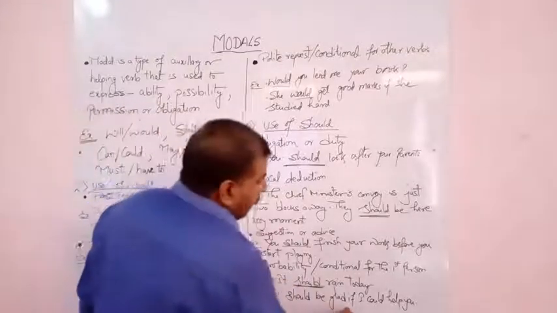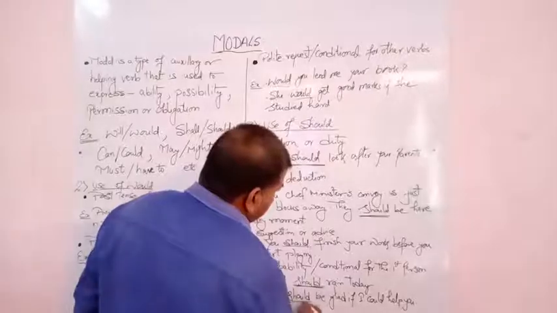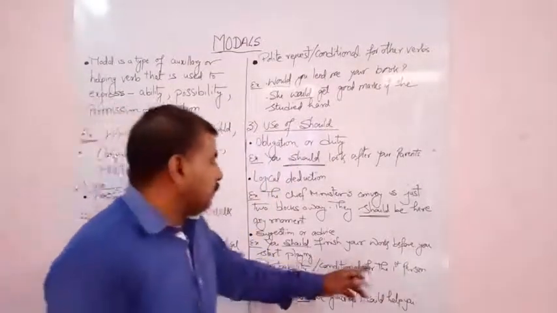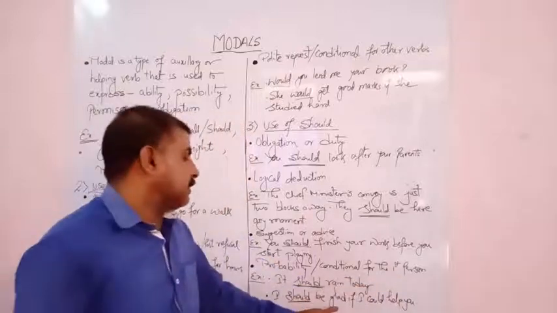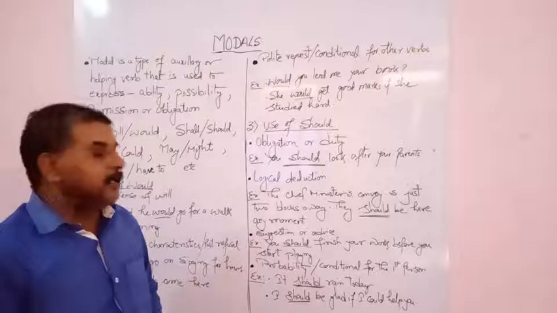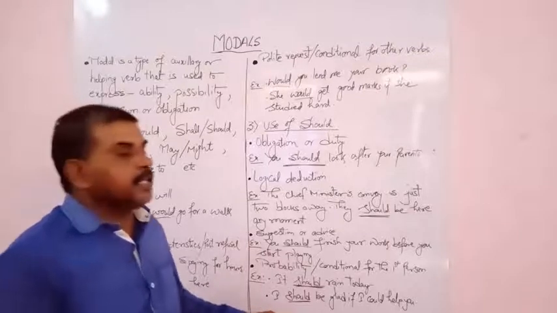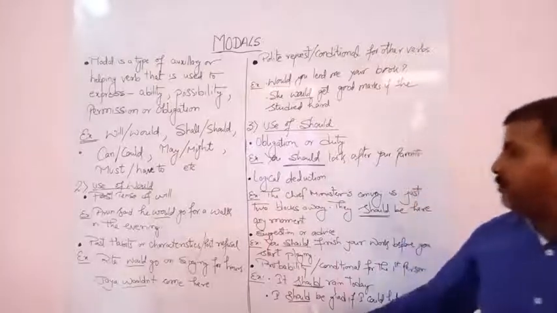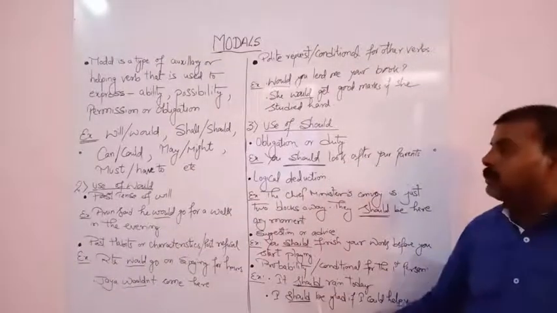I should be glad if I could help you. Here a conditional verb is there for the first person: if I could help, then I should feel glad. This condition is shown there. So in this we use the modal should.